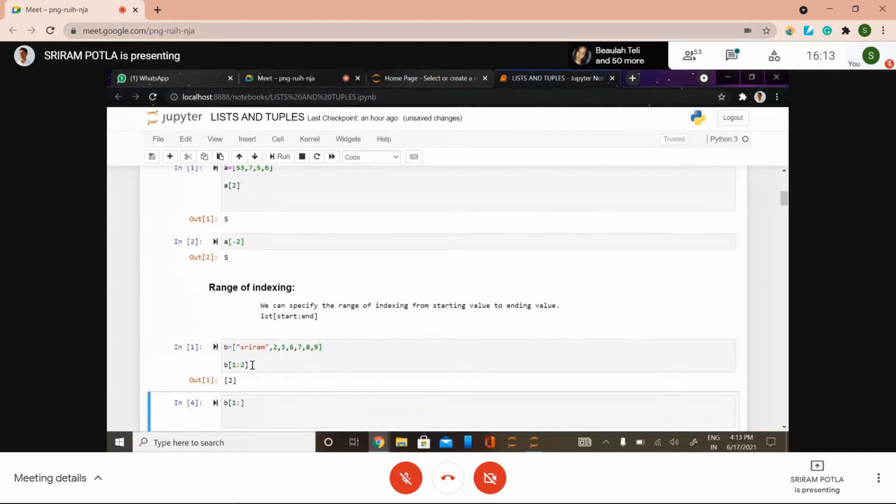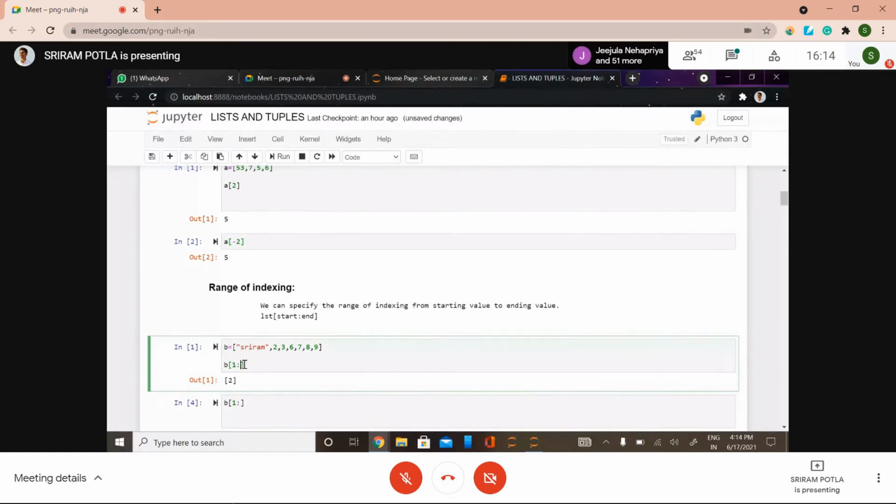So see here, now you get the difference. Indexing starts from 0, right? So 0, 1, 2, 3, 4, 5 and 6. I gave the starting index as 1, so it will start from the value 2, which corresponds to that index. The ending index is 2, and as I said, it will exclude the ending index value. This 3 wouldn't be given in the output. So what is left with us now? Only 2. That's why we got 2.